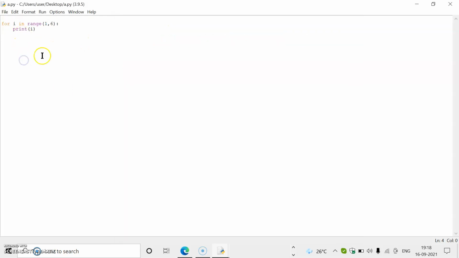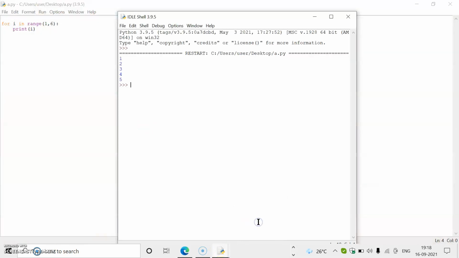So initially the value of I becomes 1. Then print I means 1 is printed, then the value of I becomes 2, and so on. So by using this we can print the output easily using a for loop. In a while loop, we cannot print in this way. In a while loop, we have to use initialization and an increment or decrement operator.